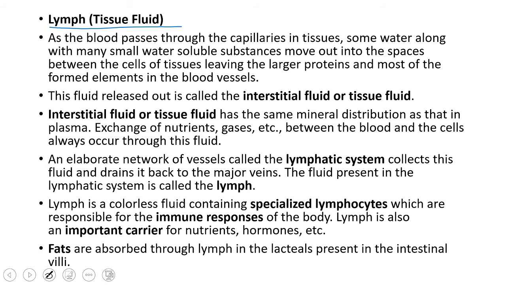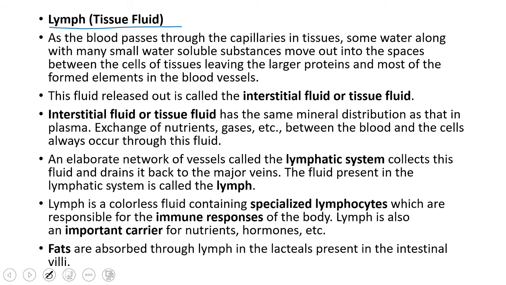Some water along with many soluble substances move out into the spaces between the tissue, means what? Group of cells, right? So some water along with some substances will come out of the capillaries and enter the spaces between the cells, leaving the larger proteins and most of the formed elements in the blood vessels. Simple substances along with water will come out of the blood vessels, right?